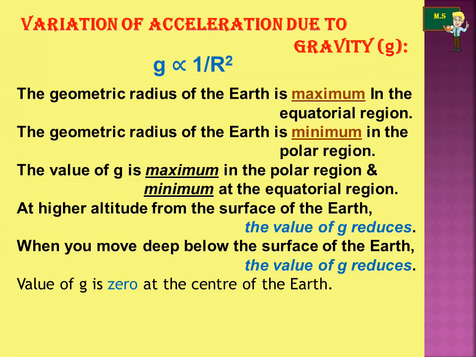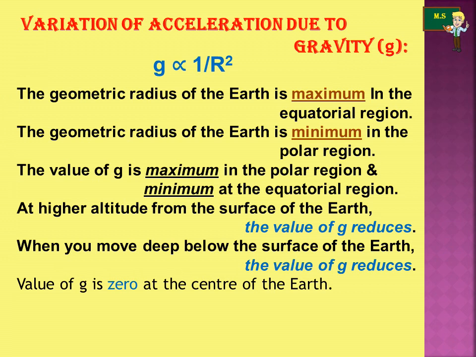At higher altitude from the surface of the earth, the value of small g reduces. When you move deep into the earth, the value of g also reduces. So remember, at higher altitude the value of g reduces, and deep below the surface the value of g reduces, and the value of g is 0 at the center of the earth.